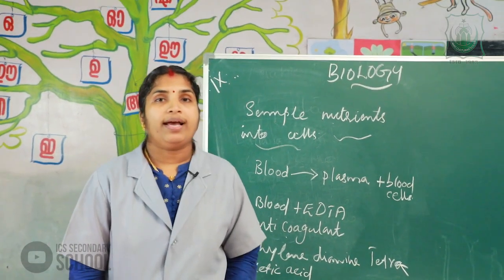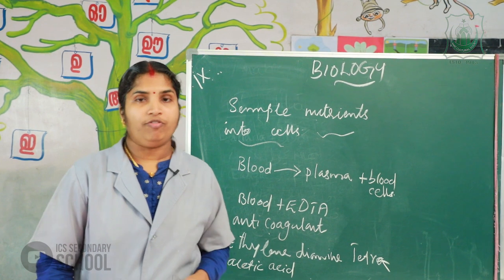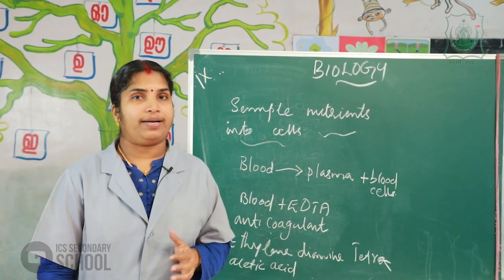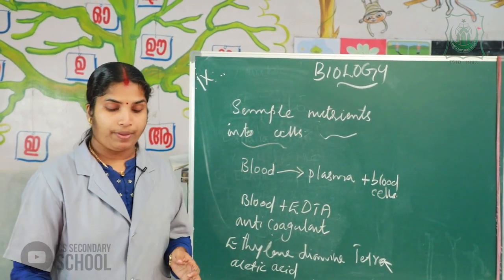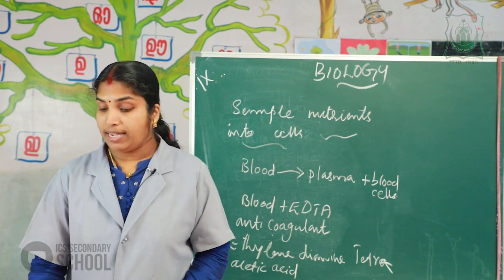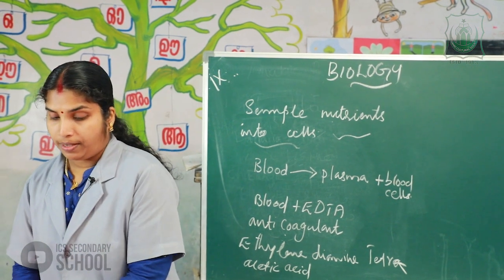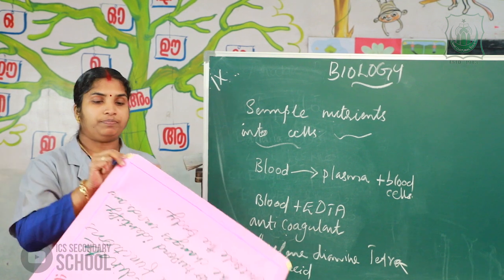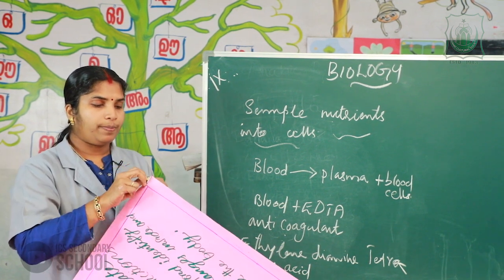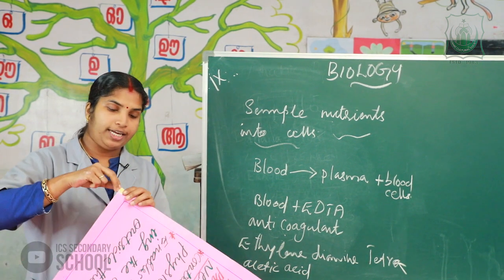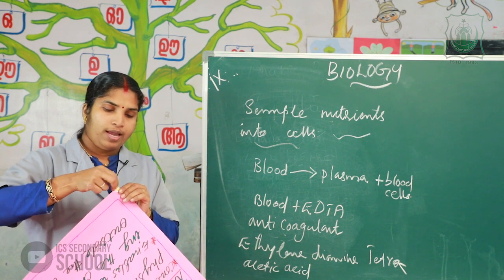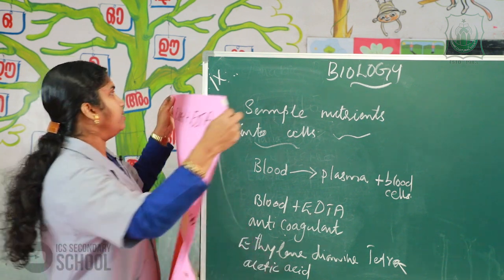This is the anticoagulant we add to the blood for distinguishing the blood parts, the blood components. We take the blood in a test tube, add EDTA to this test tube, and rest the test tube.